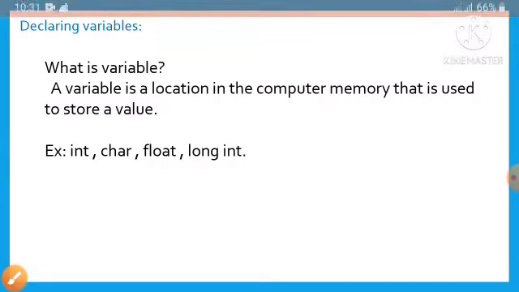Now we will be learning about the variables. All the data and programs are stored in the computer memory.